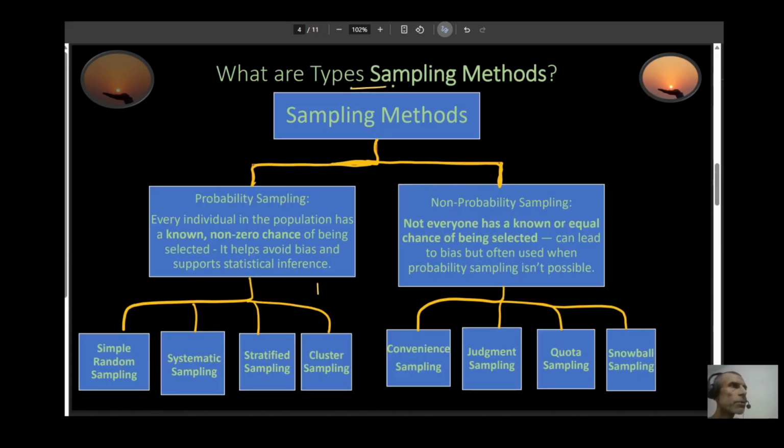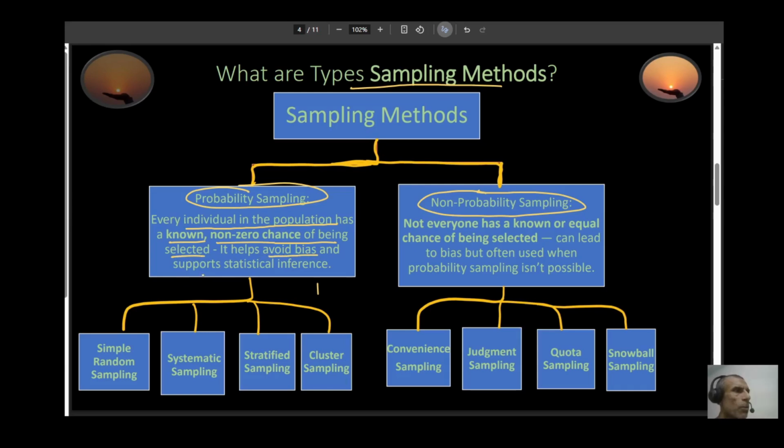So, what are the types of sampling methods? There are two types: probability sampling and non-probability sampling. In probability sampling, every individual in the population has a non-zero chance of being selected. This one helps avoid bias and supports statistical inference. On the other hand, in non-probability sampling, not everyone has a known or equal chance of being selected.